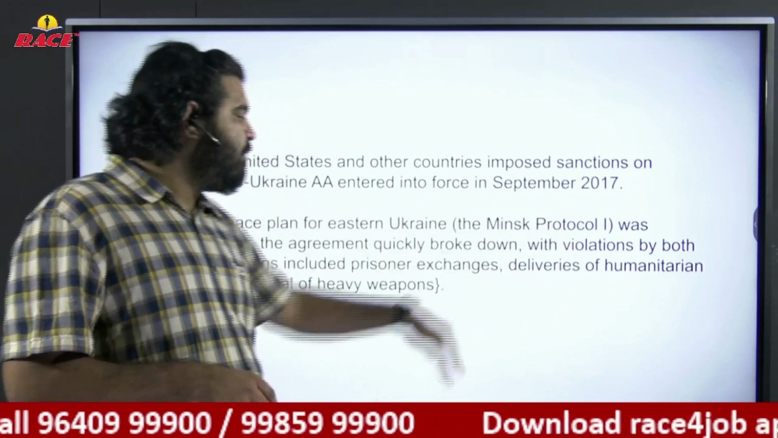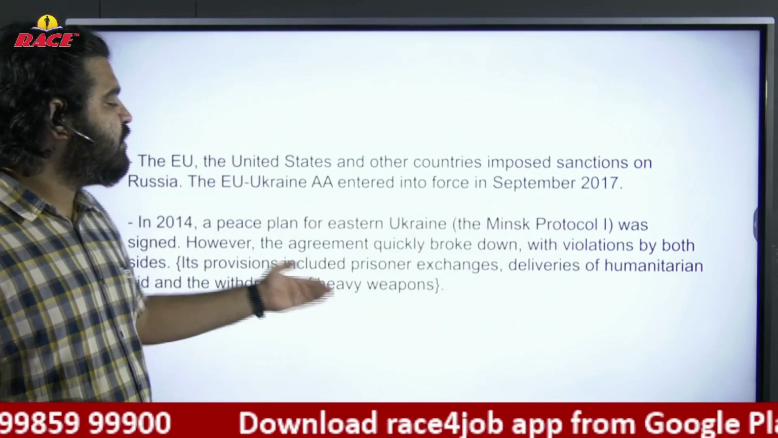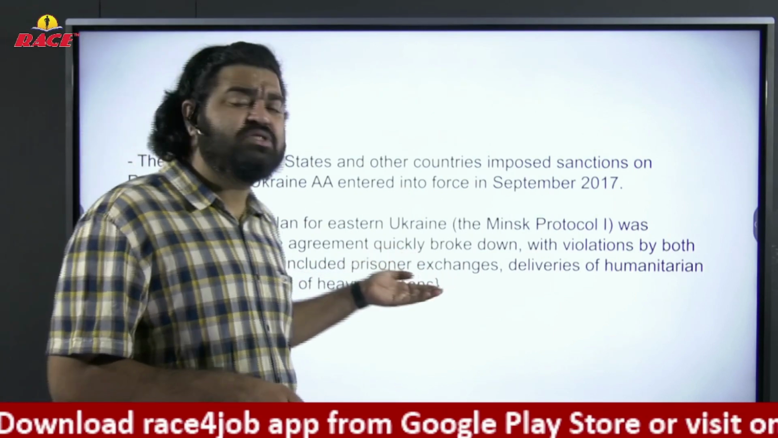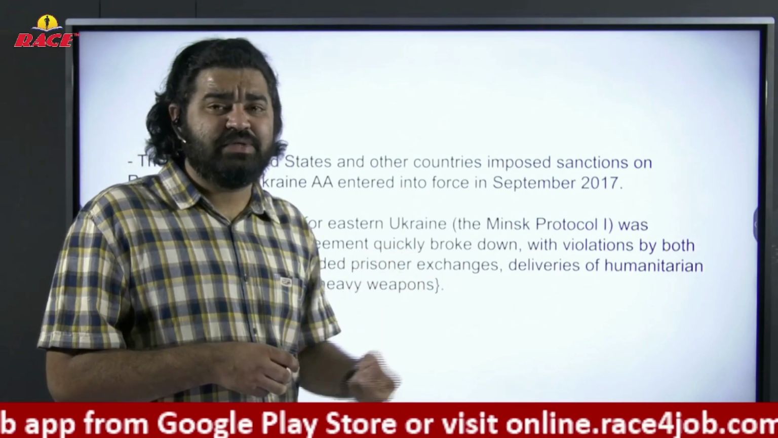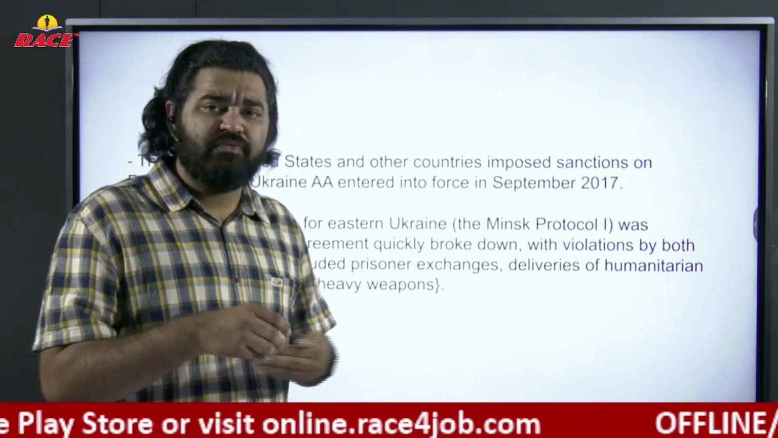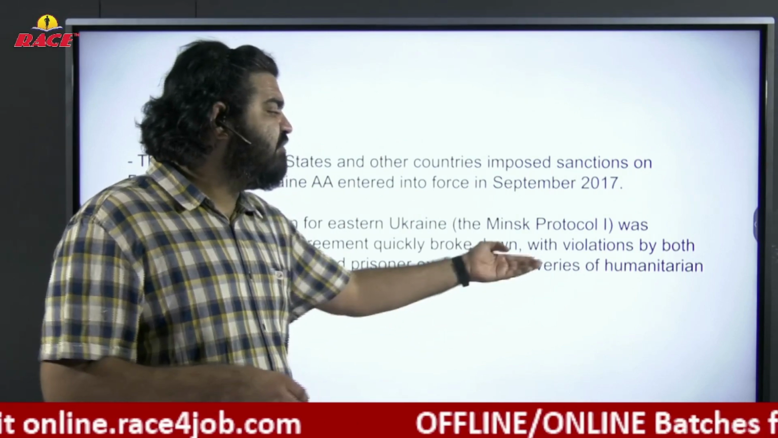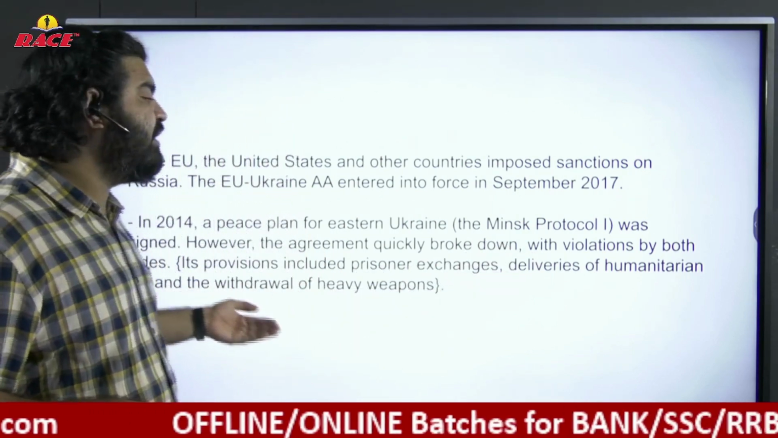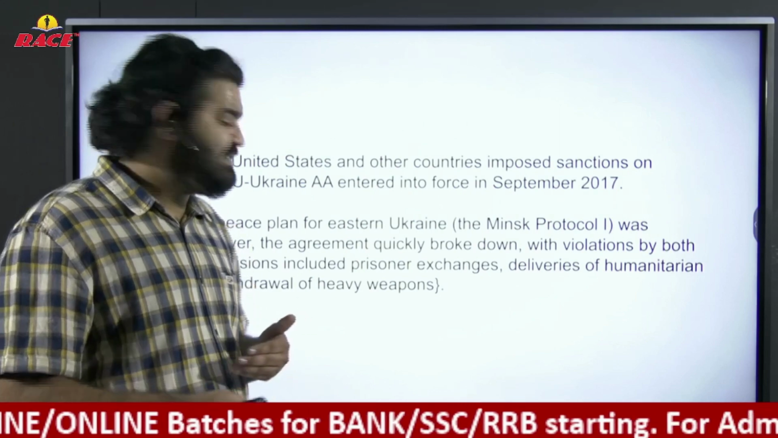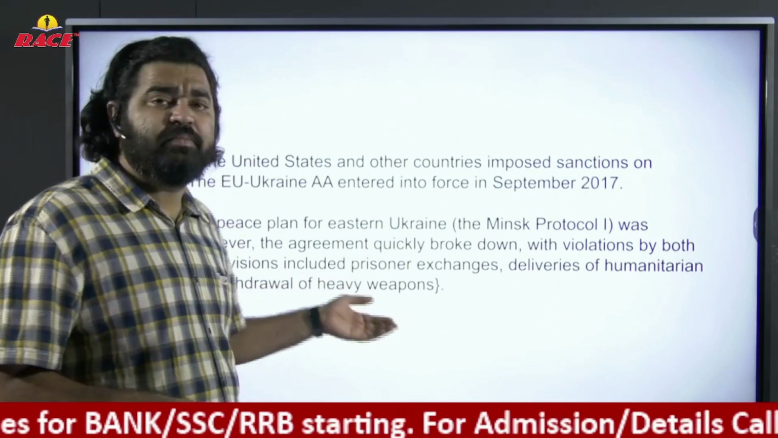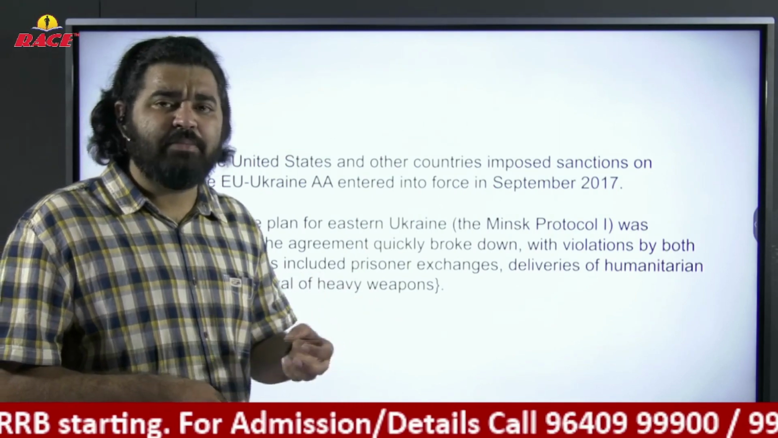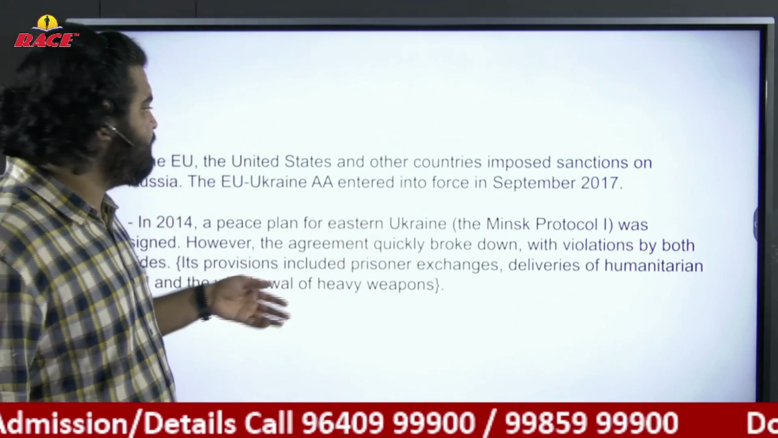The provisions include prisoner exchanges. Prisoner exchanges means that during wartime we arrest prisoners, and as a part of human rights we have to release them. Deliveries of humanitarian aid, like relief and assistance. Withdrawal of heavy weapons, could be nuclear or fully armed tanks, etc. All this comes under this category.